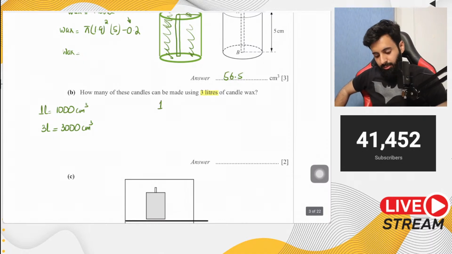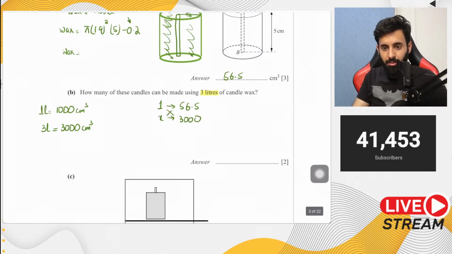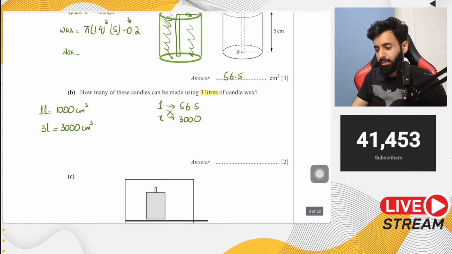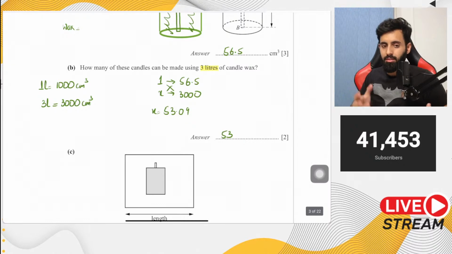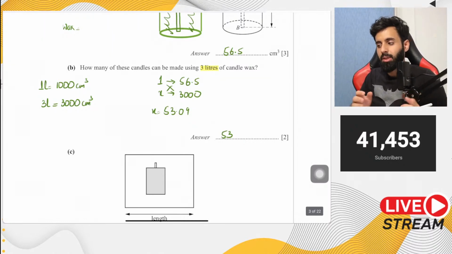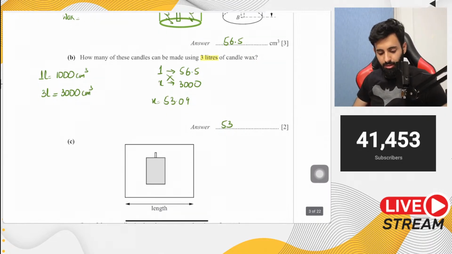So one candle takes up how many centimeter cubes? 56.5. How many candles will you be able to make using 3000? Cross multiply. So 3000 divided by 56.5 gives you 53.09. So the actual value of x is 53.09, but since this is a physical object, you can only make one complete object, not half of it or quarter of it. So 53 is going to be your answer.